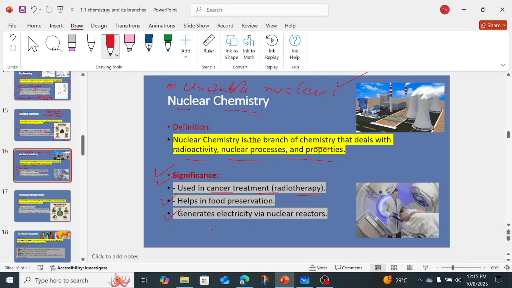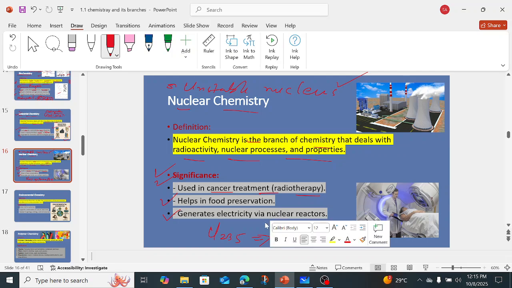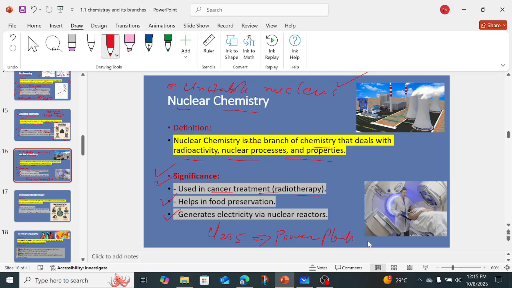With the help of uranium-235, that is the radioactive substance, we run power plants which produce electricity. So that is the power plant which generates the electricity. That is also a branch of nuclear chemistry.